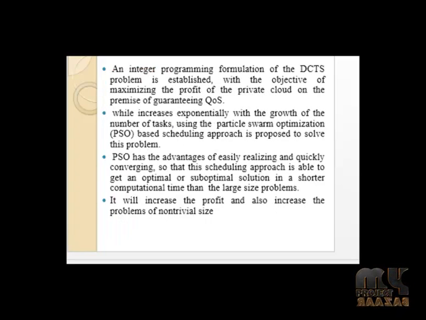An integer programming formulation of the DCTS problem is established with the objective of maximizing the profit of the private cloud on the precision of granular QoS, while the complexity increases exponentially with the growth of the number of tasks. A PSO-based scheduling approach, using particle swarm optimization, is proposed to solve this problem.